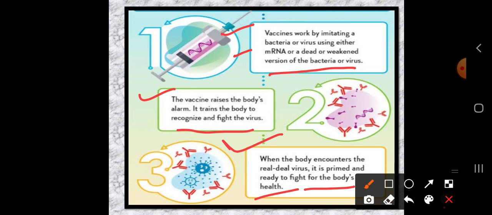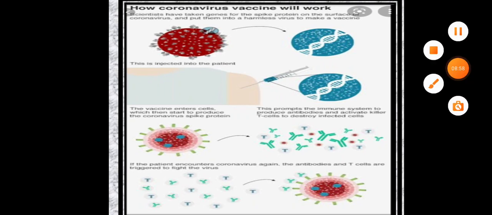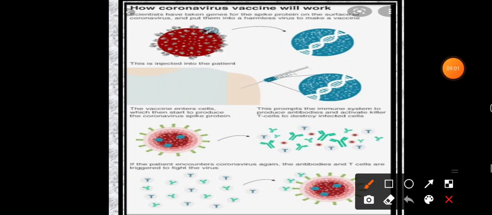Dear students, here is another example of how the coronavirus vaccine will work. Let us understand how our corona vaccine works. Here the scientists have taken the genes for the spike protein on the surface of the coronavirus and put them into a harmless virus to make a vaccine. This is then injected into the patient.